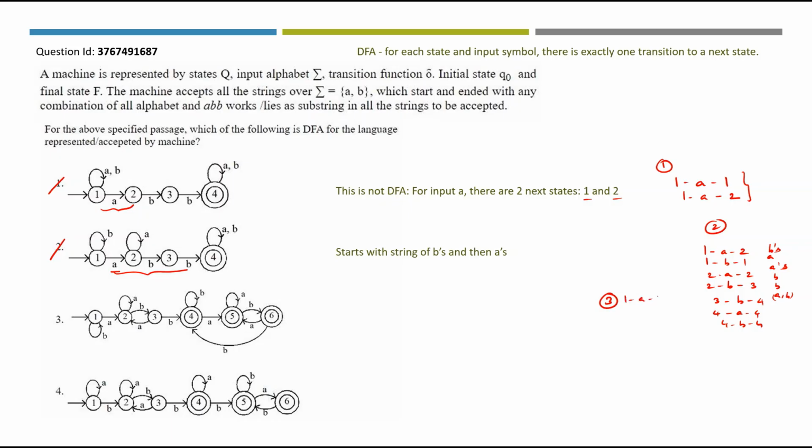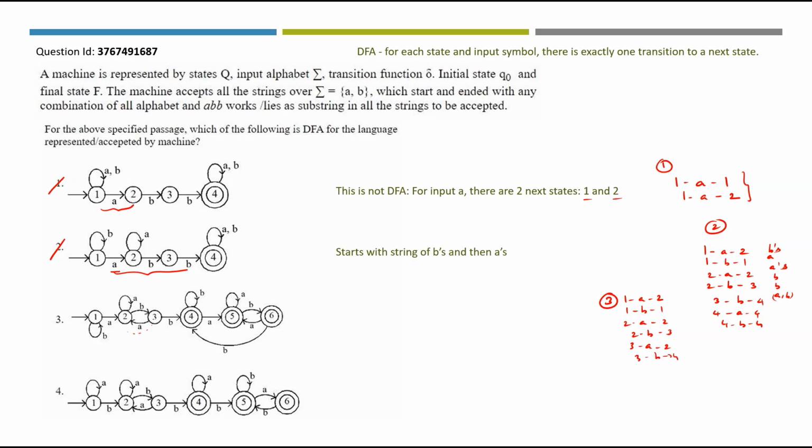From 1 for A we have 2. From 1 for B we have 1. Regarding 2, for A we have 2. For B we have 3. For 3, for A we have 2. We are just going this way back. And for B we have 4.